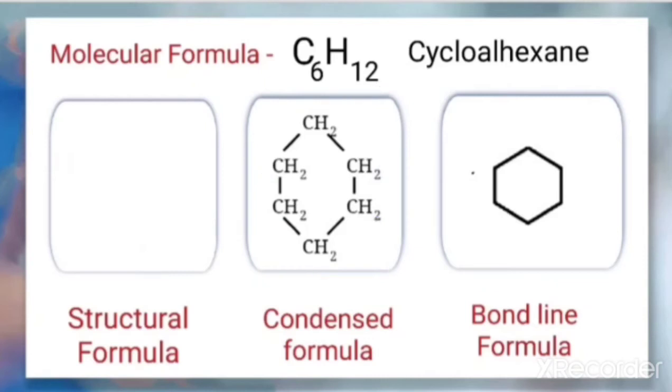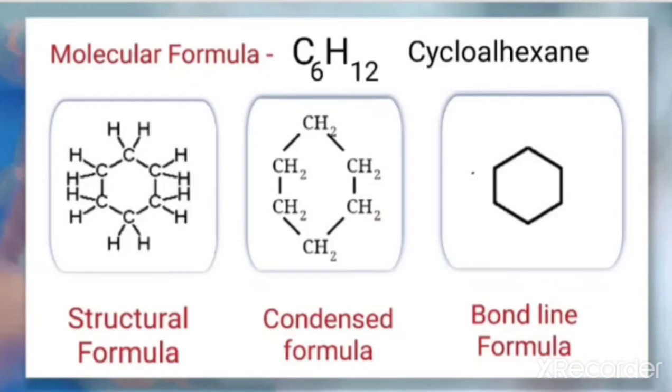And we can expand this one a little bit, by showing the carbon hydrogen bonds, in this way. So that is the structural formula for cyclohexane. So this is the structural formula, condensed formula and bond line formula for cyclohexane.